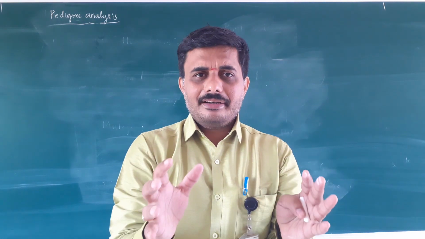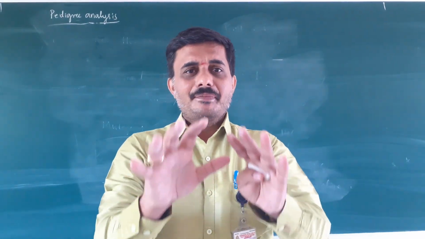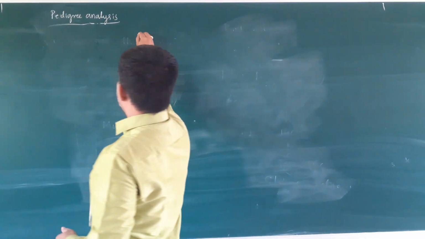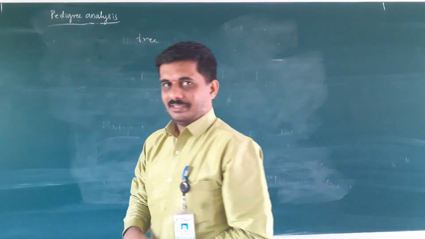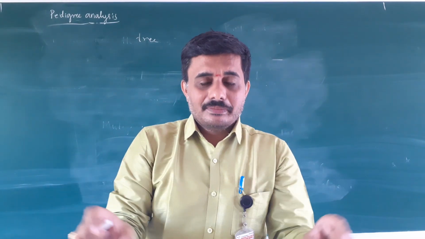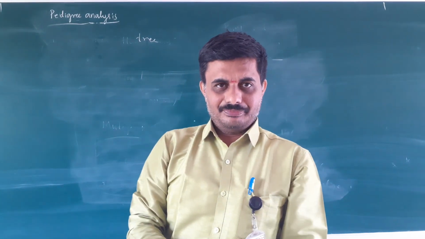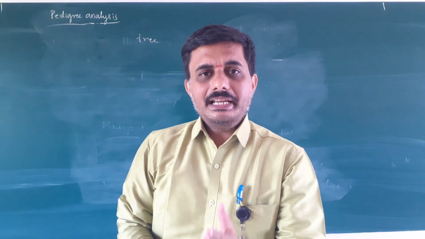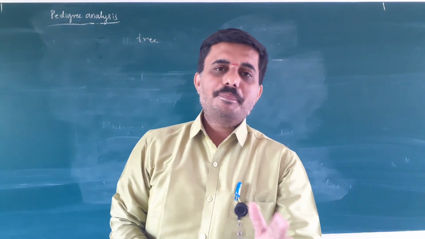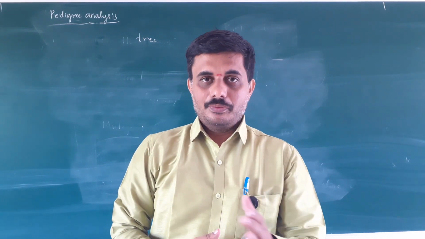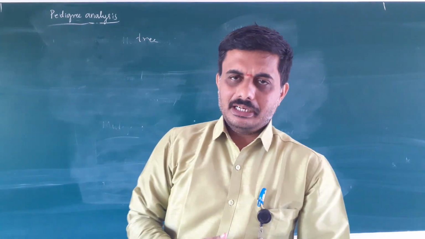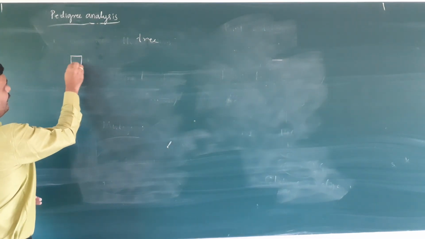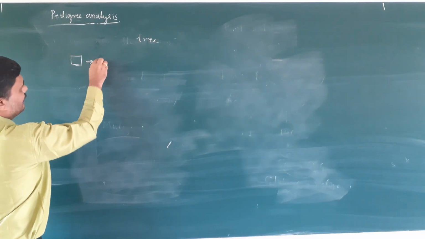So the flow of characters or the heredity pattern is described in the form of a tree. This tree is called a family tree or pedigree chart, where the square always indicates the male individual.